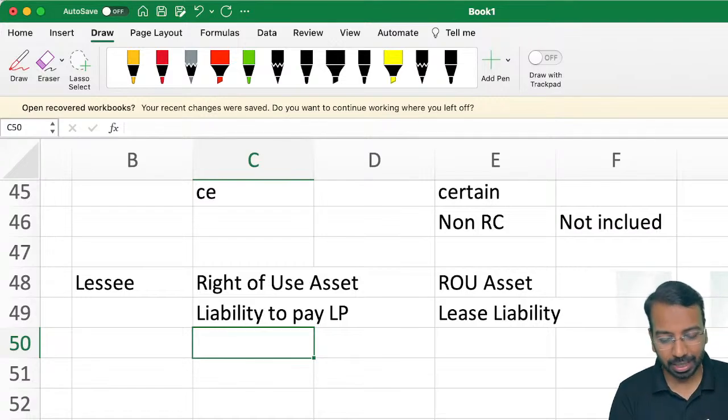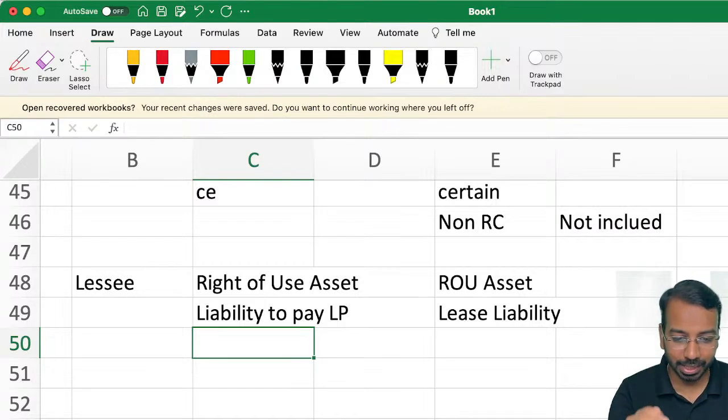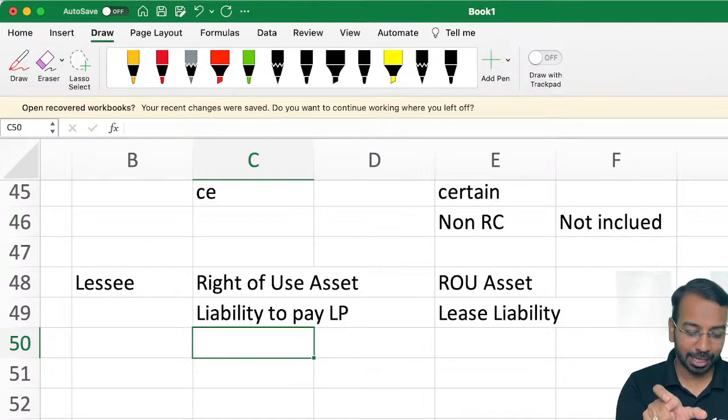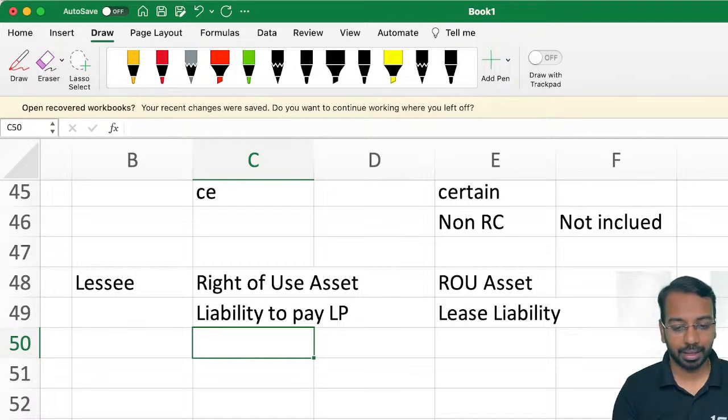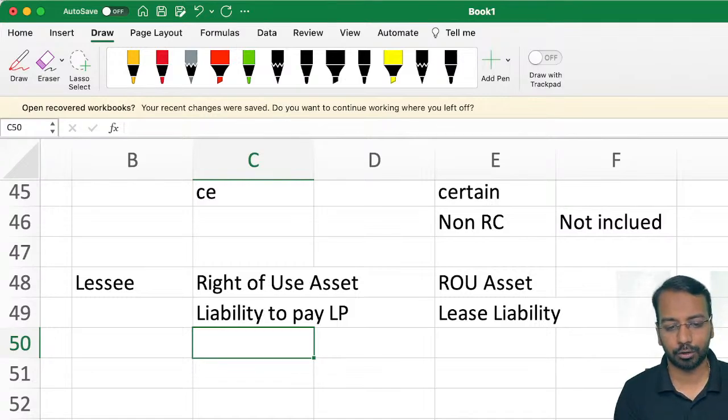Now, two things. The way we calculate lease liability, the same concept we will use in the financial instruments amortized cost method. So please pay 101% attention to this topic. Though it is a simple one, I've seen a lot of students getting doubts as to, sir, how to calculate this. Okay, I'll give you a standard format. Just follow that format. It will be super easy for all of you, right?